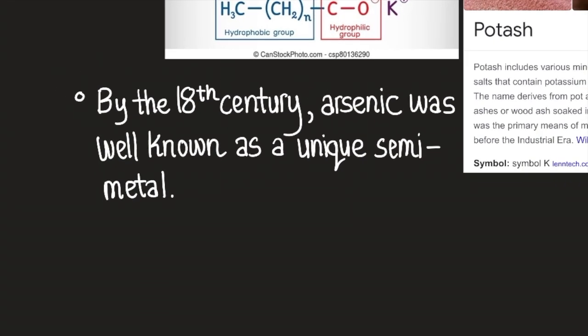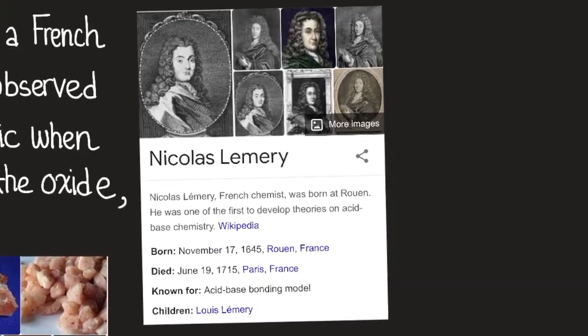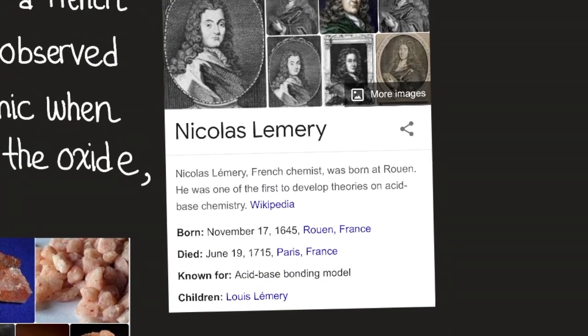Arsenic was a well-known and unique semi-metal. So here we have Nicolas Ramey, previously mentioned. Nicolas Ramey was a French chemist born at Rouen. He was one of the first to develop theories on acid-base chemistry, according to Wikipedia. He was born November 17, 1645, in Rouen, France. He died June 19, 1715, in Paris, France. He's known for acid-base bonding. His children are Louis Ramey.